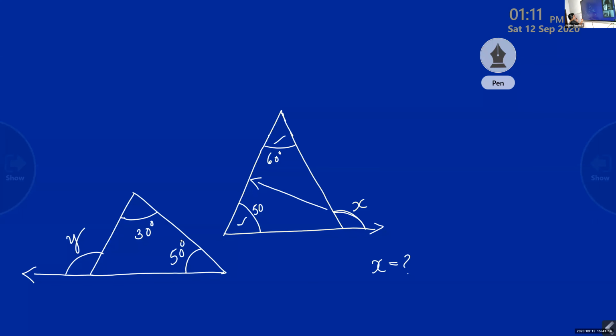Okay, what will be the angle Y? 80 degrees. Check this angle, which side is it on? It is on this side. Take the side opposite to it. So this angle will be equal to the sum of the opposite interior angles, that is 30 plus 50, which is equal to 80.